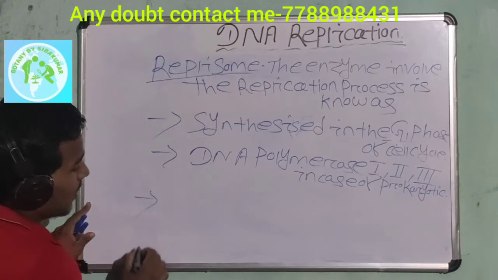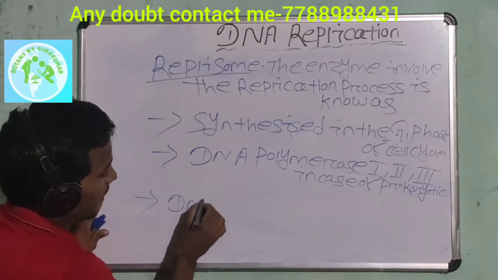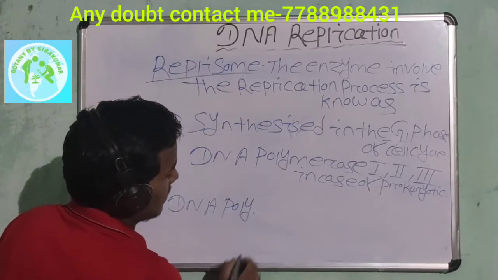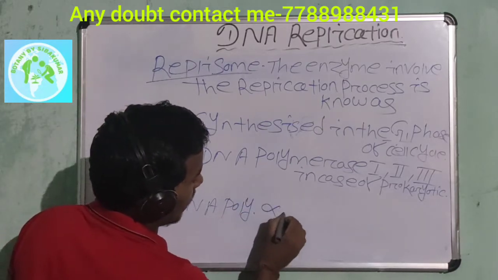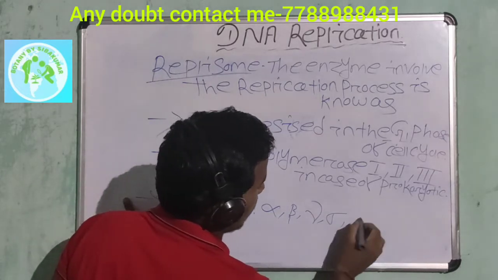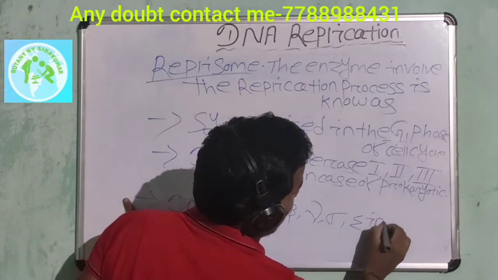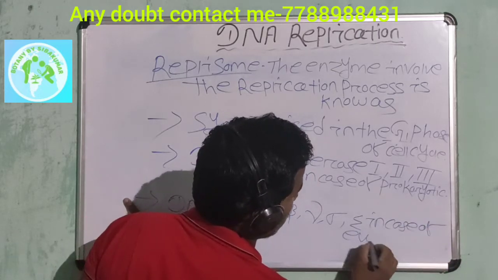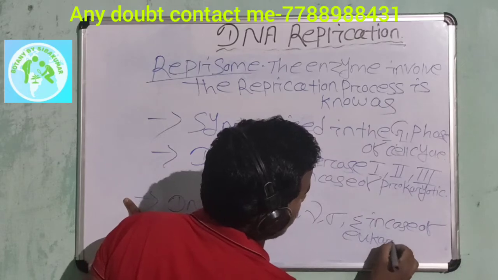And the enzymes are DNA polymerase alpha, beta, gamma, sigma, epsilon in case of eukaryotes.